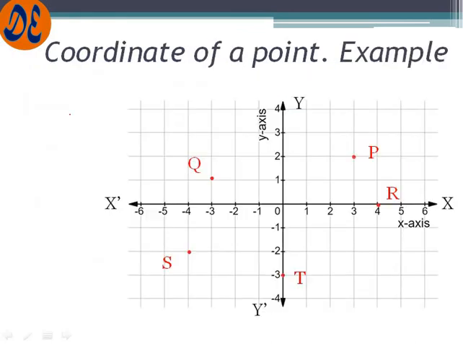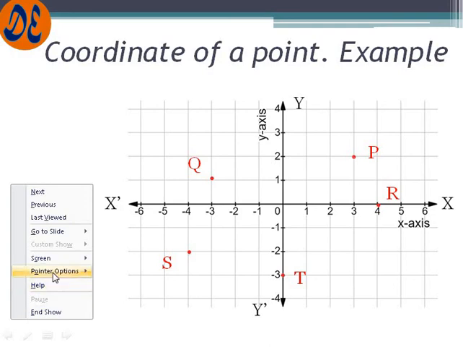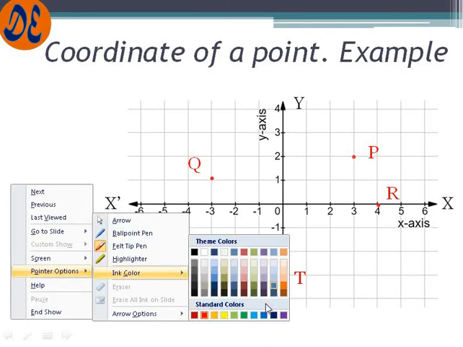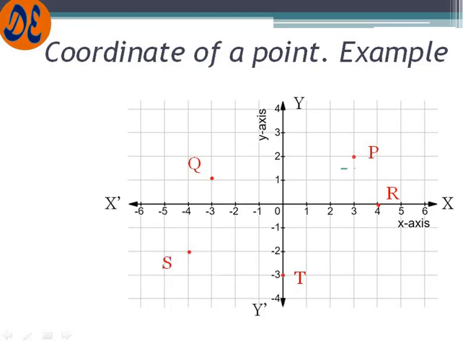Now here we have taken some points. You can see some points over here. Let me change the color of the pen because we are already using red over here. So now see here, there is a point here, here, here, here, and here: P, Q, R, S, T. One by one we will see.